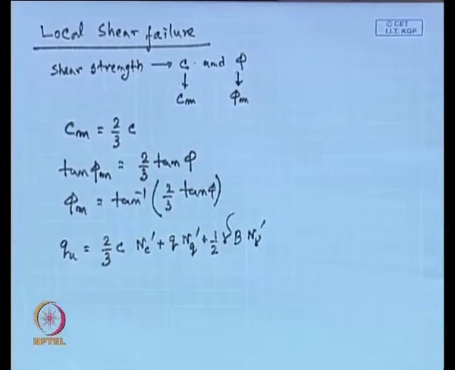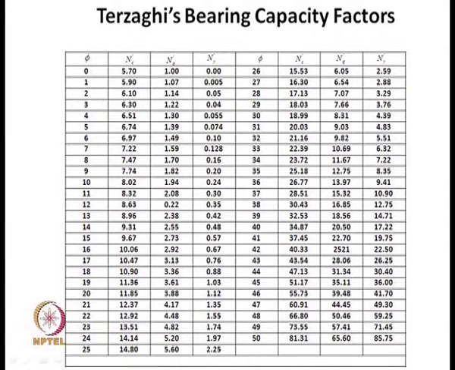So, this is the Terzaghi bearing capacity factors under local shear failure, where the phi value ranges from 0 to 50 degrees. Corresponding to each phi value, what will be the value of N C dash, N Q dash and N gamma dash? These values are given here. If you know the phi value, and if the soil fails in local shear failure, then we have to use N C dash, N Q dash, N gamma dash instead of N C, N Q and N gamma. So, here we will get different values of N C dash, N Q dash and N gamma dash.